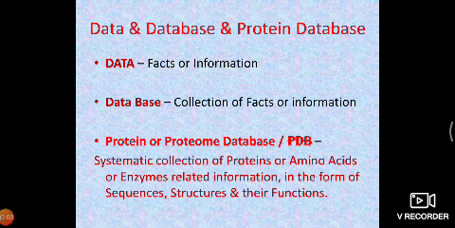So as per our topic, the protein or proteomic database is also known as PDB. This is a systematic collection of proteins or amino acids or enzyme related information. Related means their sequence related information, that is called a protein database.